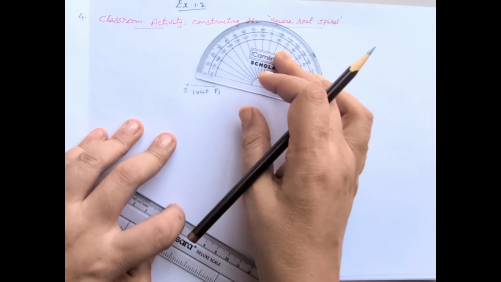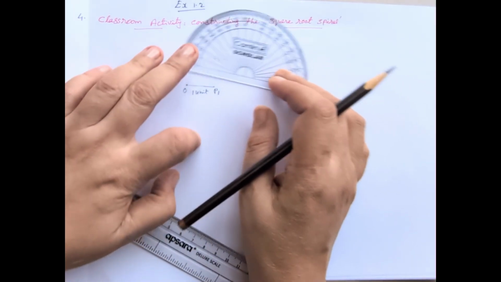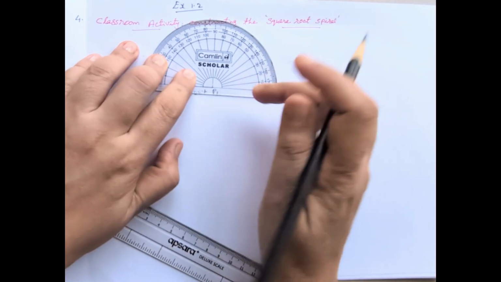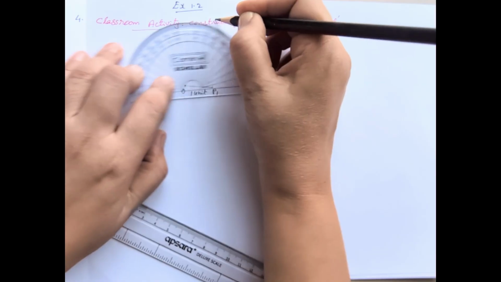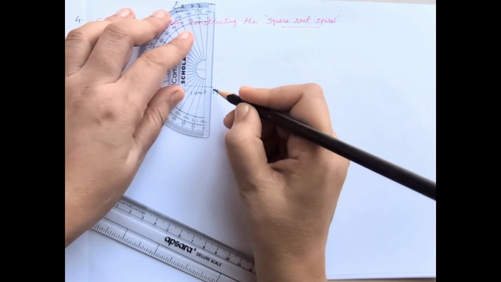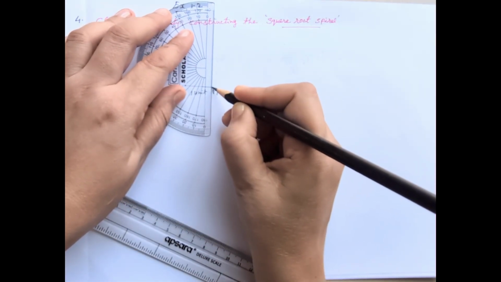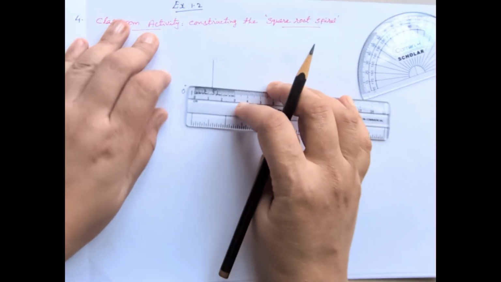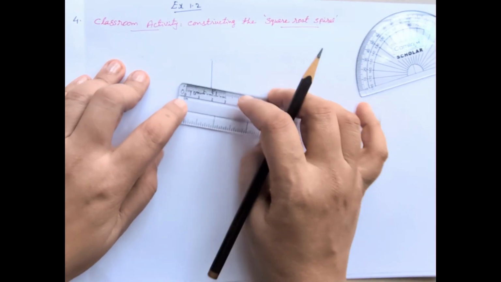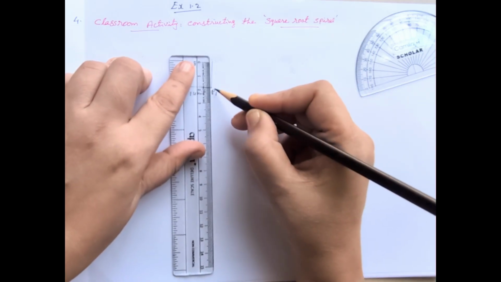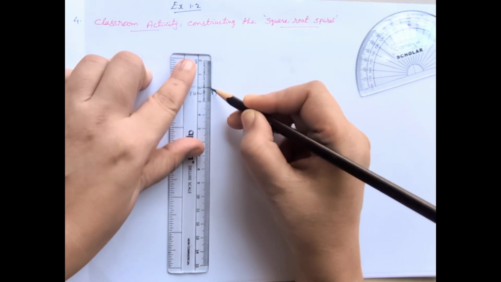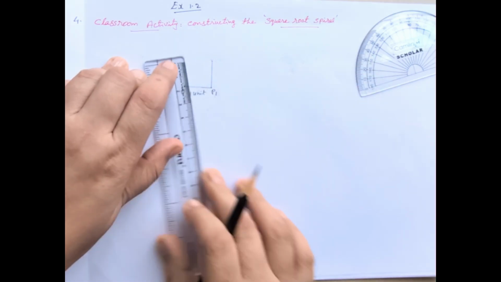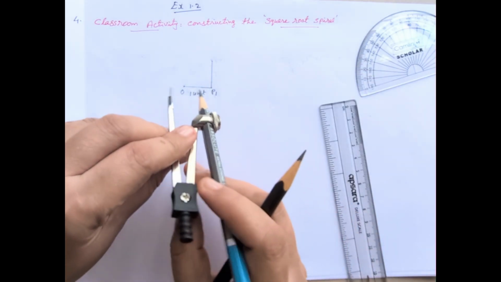After that, from P1, OP1, from P1 mark 90 degrees, draw a perpendicular line. That also we need 2 centimeters, the same unit, 1 unit. We can mark that 1 unit by using the scale or by using the compass.